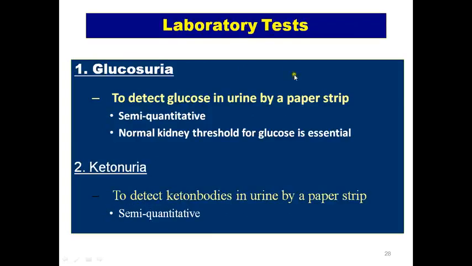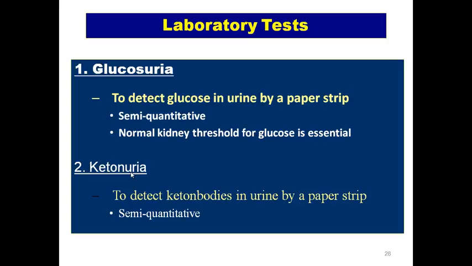Then the much better way to test for ketones is ketonemia, that is the test for ketones in the blood, because there are three types of ketones present in the body. Acetoacetic acid is the one which goes into the urine. Beta hydroxybutyrate is the one which remains in the blood and is not excreted in the urine.